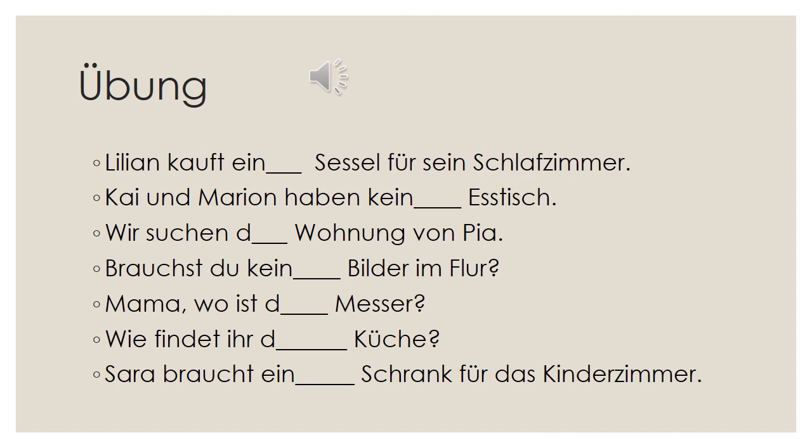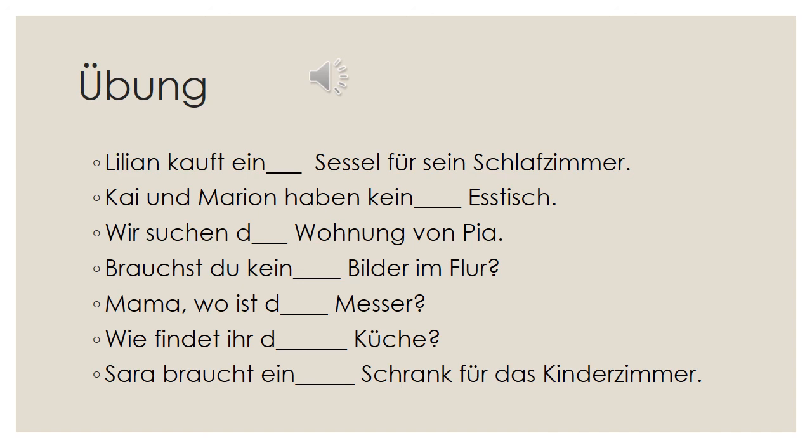Wohnung is feminine. So we do not have to think. It is die only. Wir suchen die Wohnung von Pia. Brauchst du kein Bilder im Flur? Bilder is plural. So we do not have to think. It is keine, whether it is subject or object.